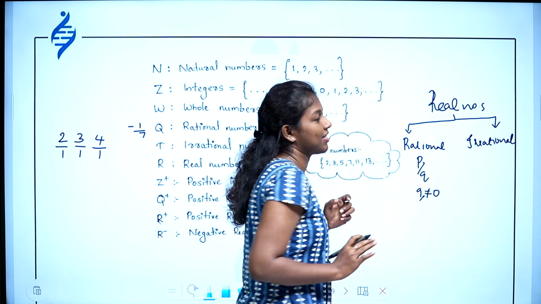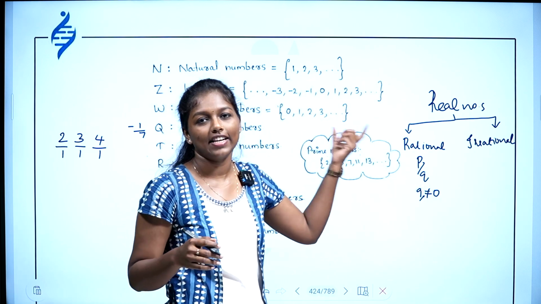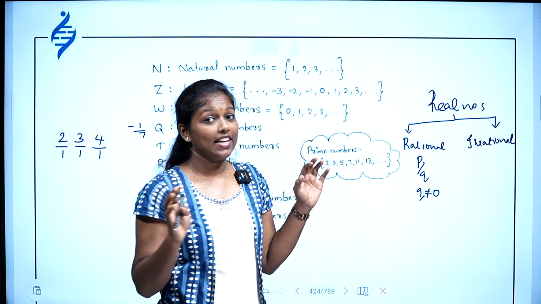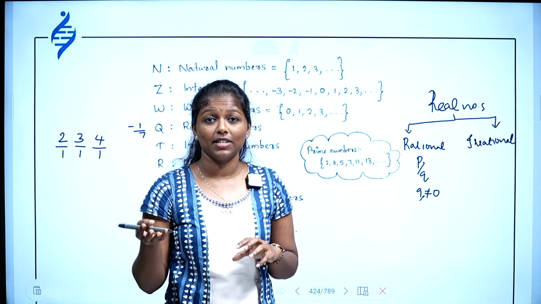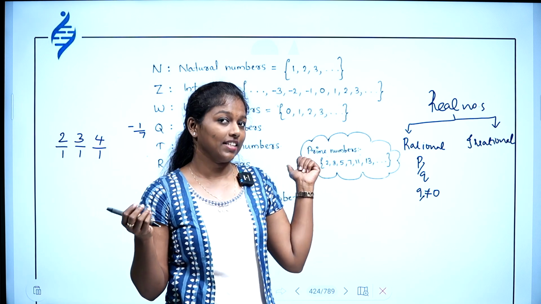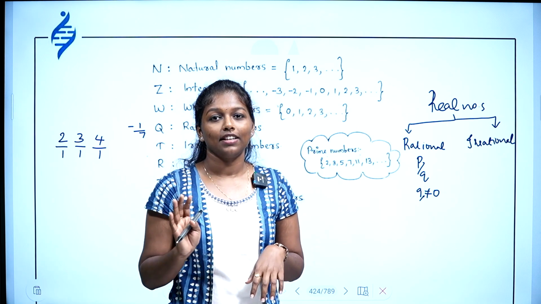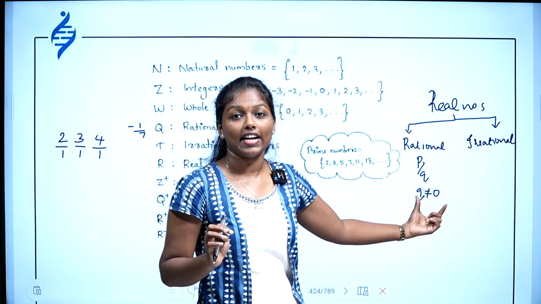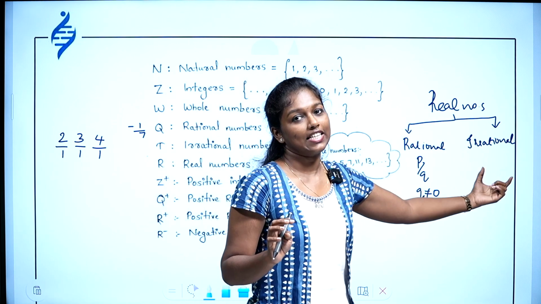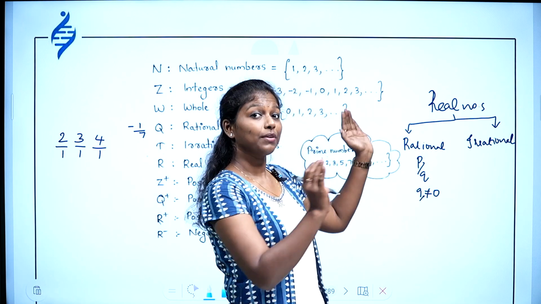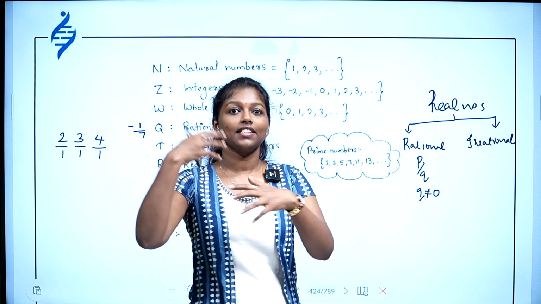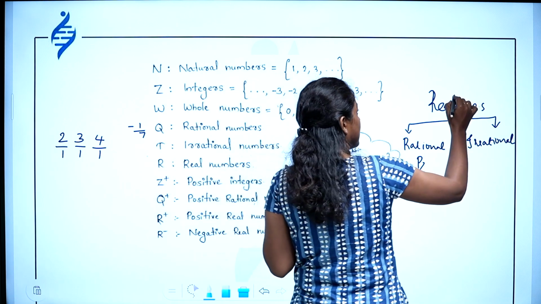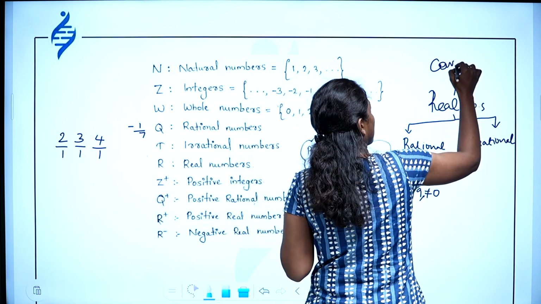Then there are irrational numbers. Irrational numbers means all those real numbers which are not rational. Then you will be learning about complex numbers in future, like in this year itself. But those real numbers which are not rational are called irrational numbers. And apart from this real number system, there is another number system called the complex number system, and these real numbers come under complex numbers.